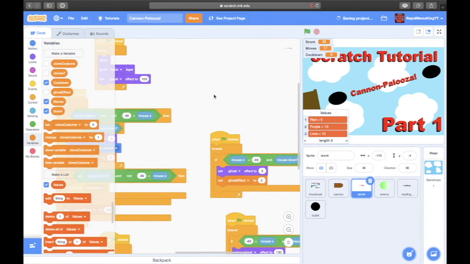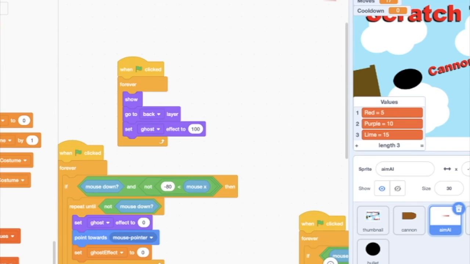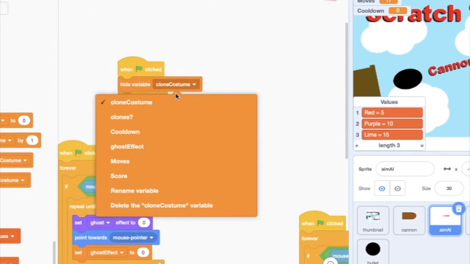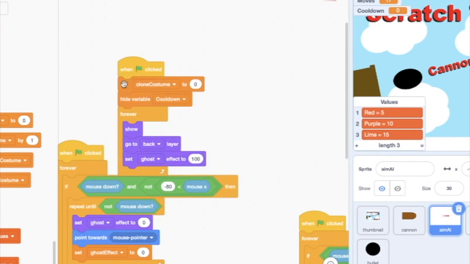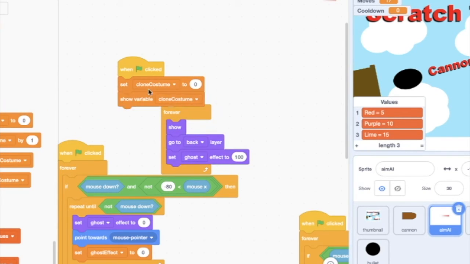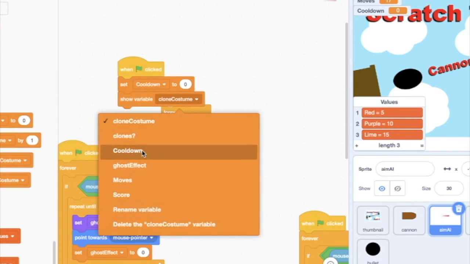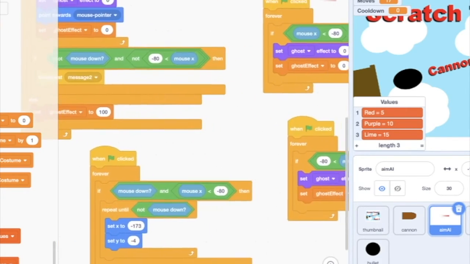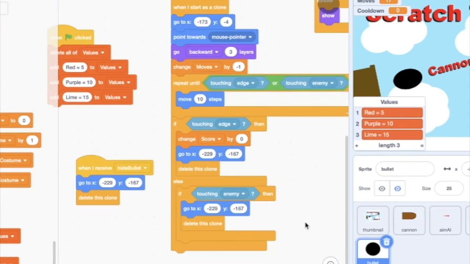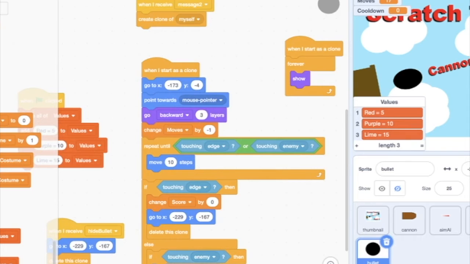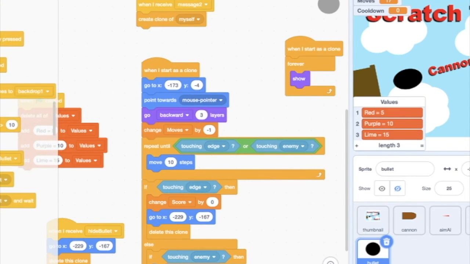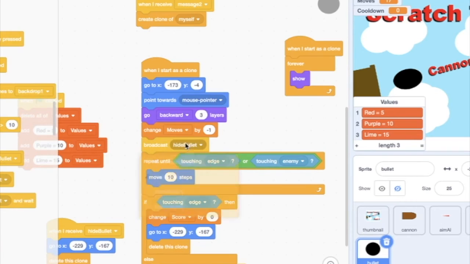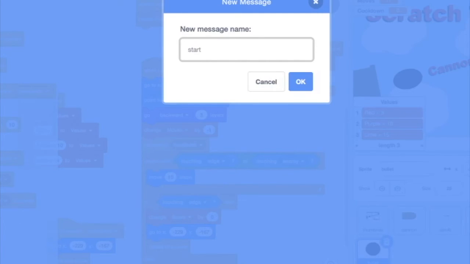Cooldown. So we want to change. Okay, so we want to hide it for now. Okay, actually, we're gonna keep it. We're gonna keep it. Alright, so show variable cooldown. And then whenever it immediately shoots, wherever it switches the moves, okay, here, we are going to broadcast a quick message. Broadcast start cooldown.